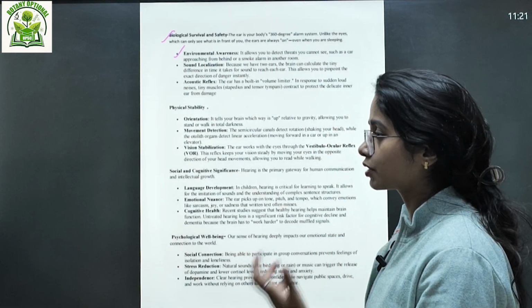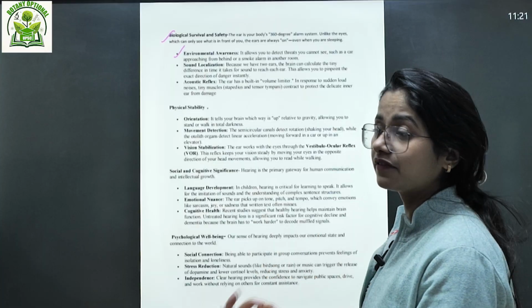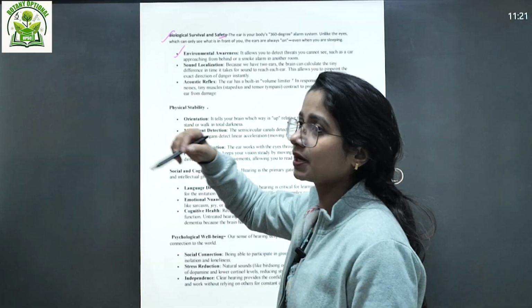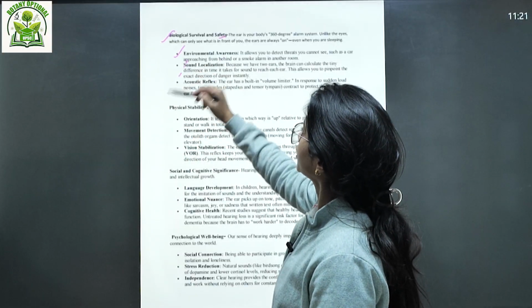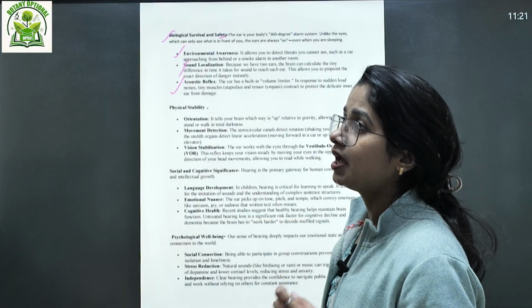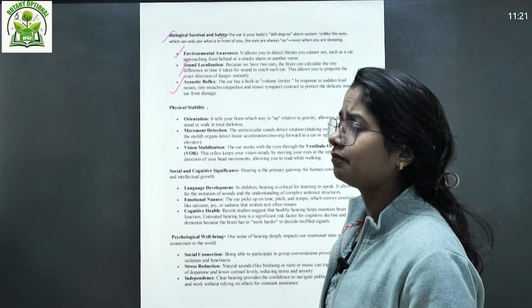According to sounds, they protect themselves and survive in that particular environment. Biological survival and safety depend on stimuli and responses, sound localization, acoustic reflexes. Even when we talk about evolution in the animal kingdom, your sensory organs play a very major role.